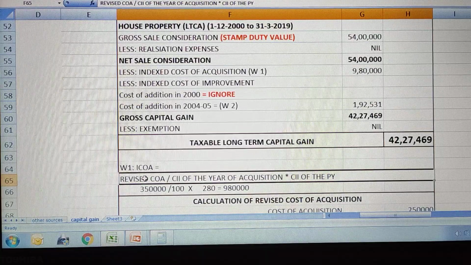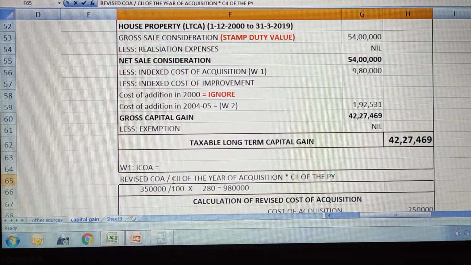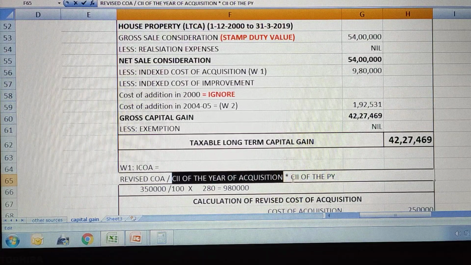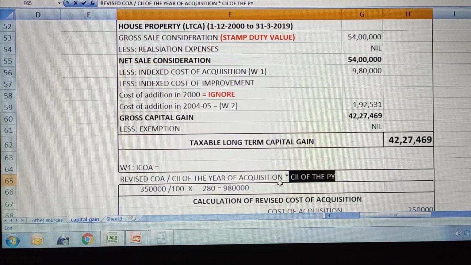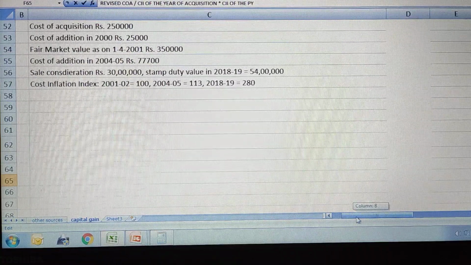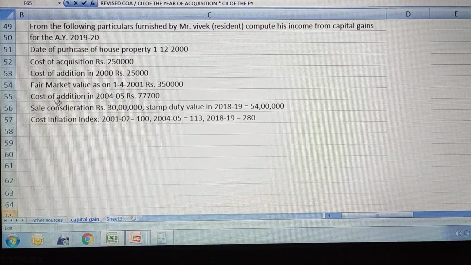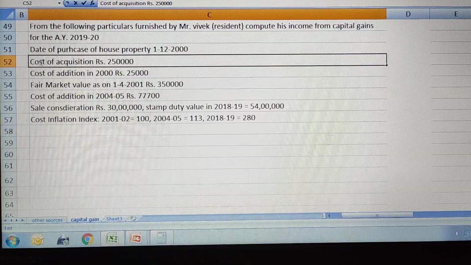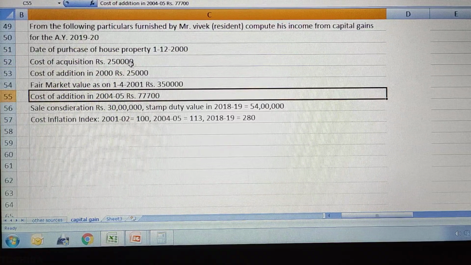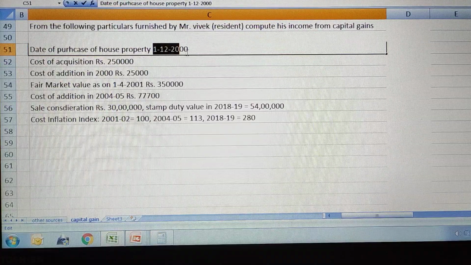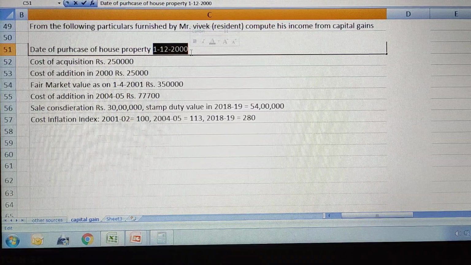The revised cost of acquisition divided by the cost inflation index of the year of acquisition, multiplied by the cost inflation index of the previous year in which the asset is sold, right? So here let us see what the cost of acquisition is. The cost of acquisition given here is 2,50,000, right? Because the property was purchased before 2001.